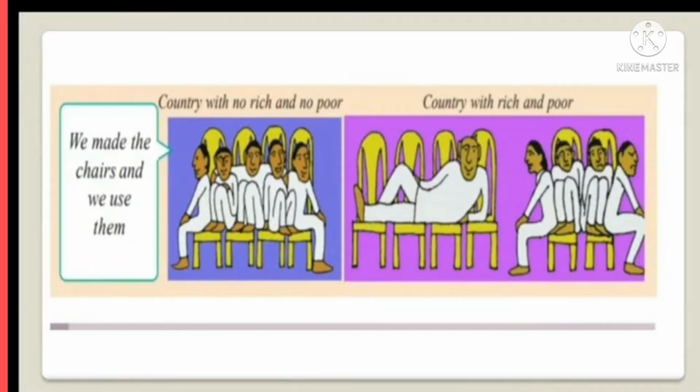Another example, look at this picture. Here there are 4 seats but 5 members are sitting. And in the second picture, there are 4 chairs, and 1 member is sleeping.